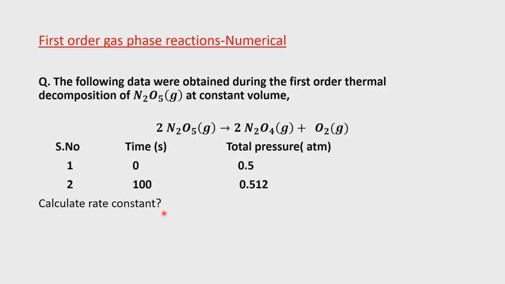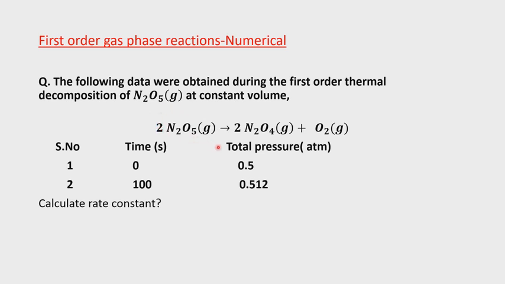So dear students, first see the meaning here. Time 0, total pressure 0.5 atmosphere. What does it mean? Time 0 means the reaction has not started yet, so there is no product. The products are absent, and only the reactant is present.